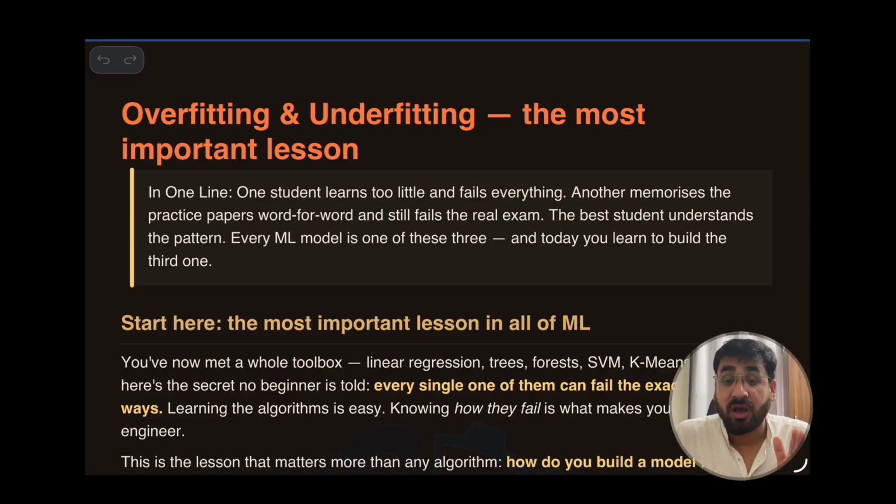This is called underfitting in machine learning. This is not an assumption, this is exactly how it behaves. And the second category is overfitting. What is overfitting? The one who learns all the formulas, every punctuation, everything as it is, without understanding the question. They just mug up everything. This is called overfitting. What will happen when they see the real question? In JEE Advanced, questions are not repeated, so they will fail.